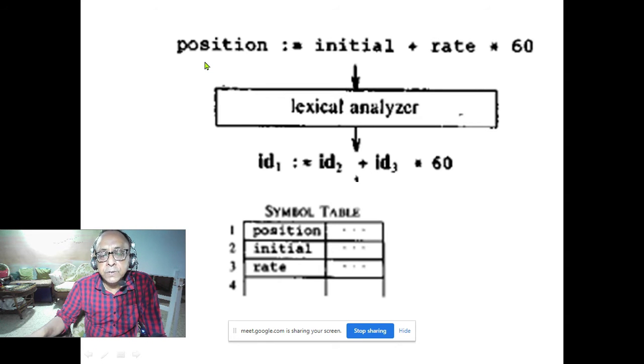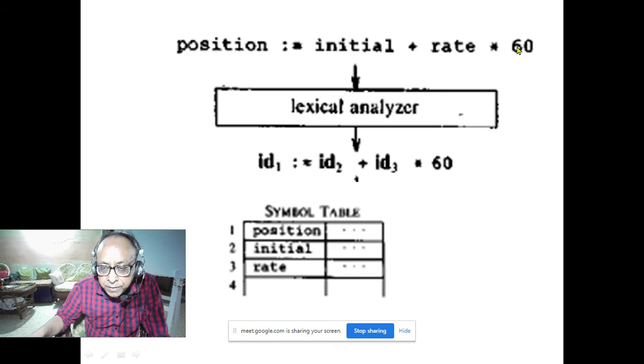Yeah, thank you. So this is the program fragment, or program. This is a variable. It will be taken into the symbol table, and after taking out the symbol table, it only puts this ID1, ID2, and this ID1, ID2, ID3 are available in the symbol table. And if you say it's a complete program line, the lexical analyzer, which is nothing but a finite state machine, will put it like this as a string only, and at the next stage the syntax analyzer will make it a tree. That is the job.